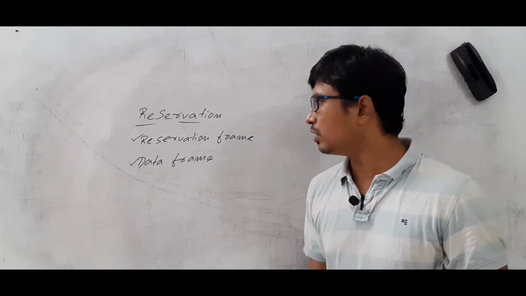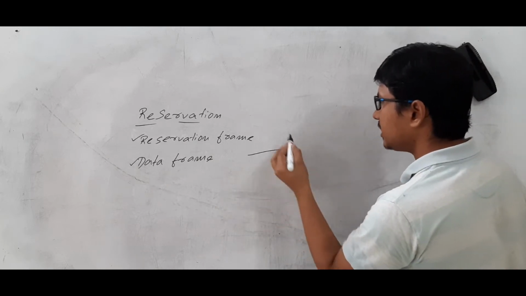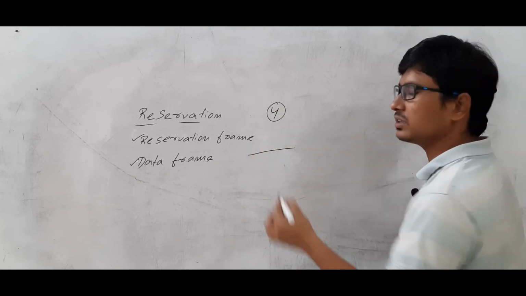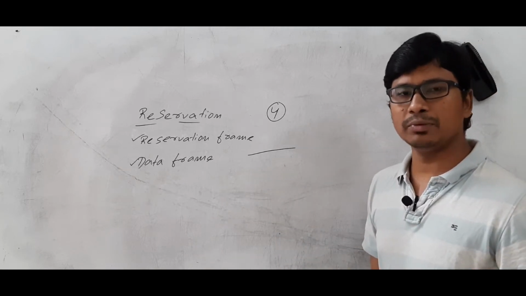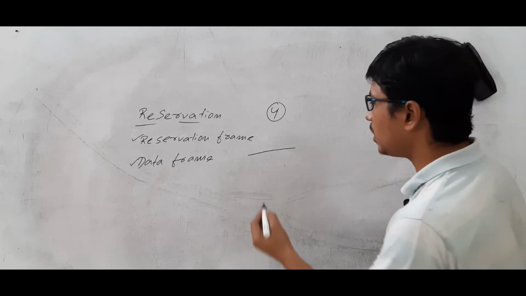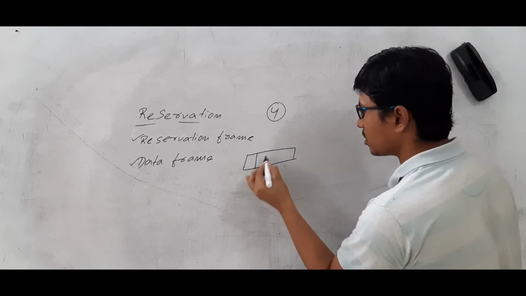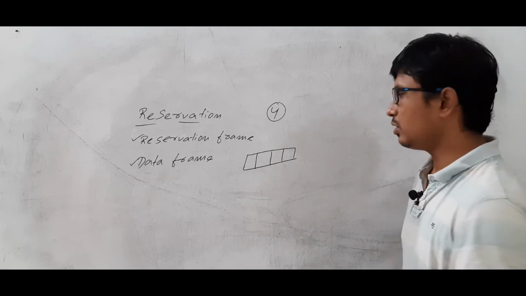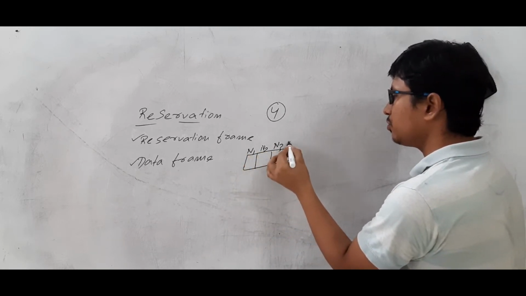the node will send the actual data. Now, what will the reservation frame structure be? Let's take that you have 4 nodes in the network, and these 4 nodes are connected to a common or shared medium. The reservation frame consists of 4 slots: node 1, node 2, node 3, node 4.